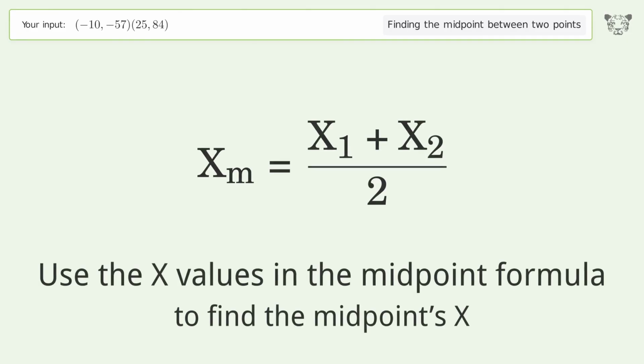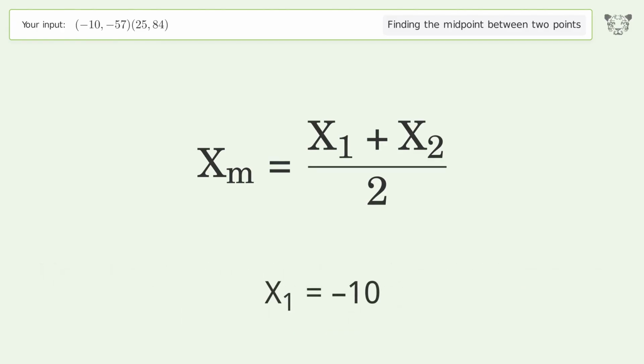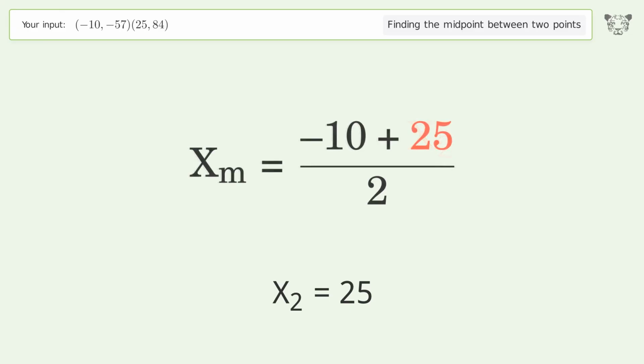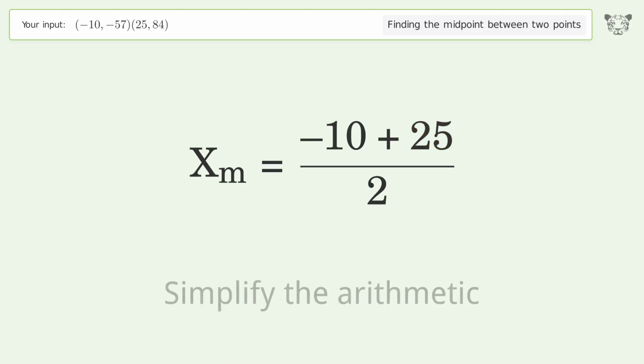Use the x values in the midpoint formula to find the midpoint's x. x1 equals -10. x2 equals 25. Simplify the arithmetic.